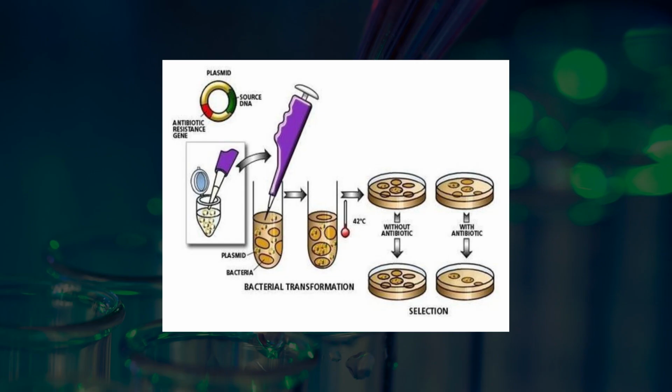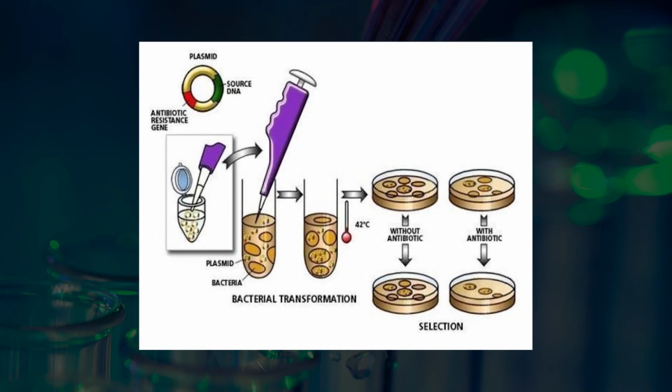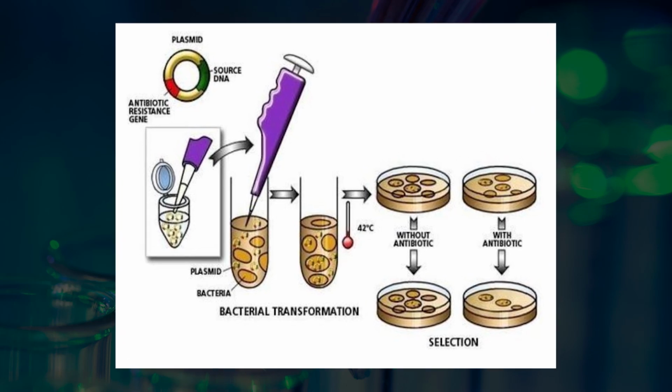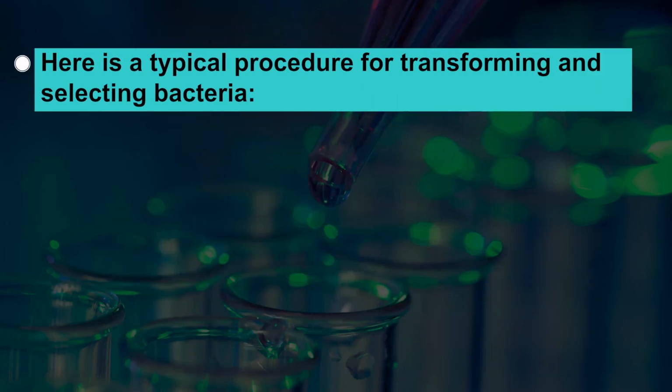In the case of a plasmid, the plasmid with the donor DNA is inserted during the heat shock or electroporation. The cells with the plasmid can be detected by growing these cells in a growth media supplemented with a specific antibiotic. The presenting pictorial shows the transformation process. Here is a typical process for transforming and selecting bacteria.